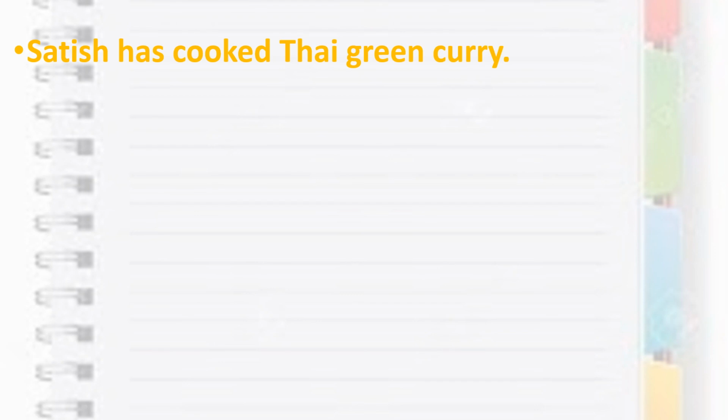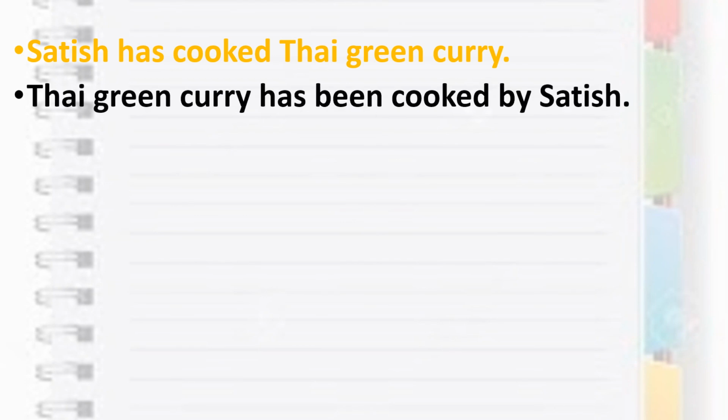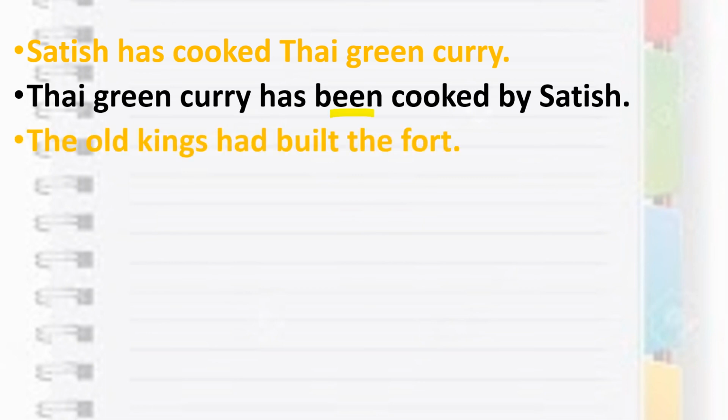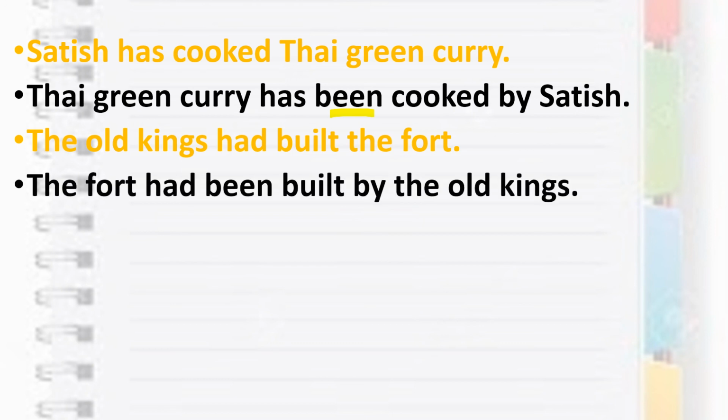So this is has cooked, present perfect. So present perfect has been, but you need to add over here been, because here we are talking about perfect. So in perfect tense what will come? Been. Then the old kings had built, that is past perfect, so had been built.